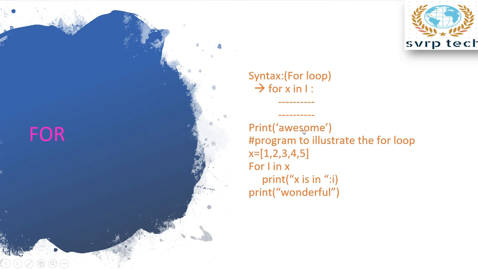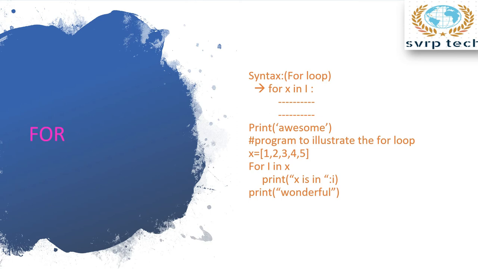So the set of statements will be executed as long as the loop condition evaluates true. After the completion of the for loop, this will be printed irrespective of the condition being true or false.